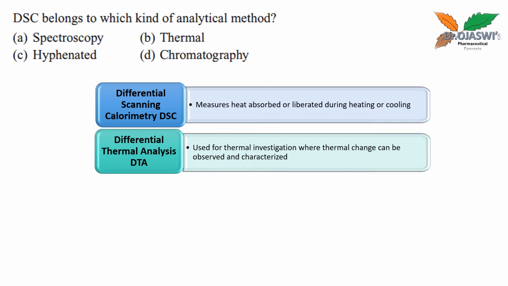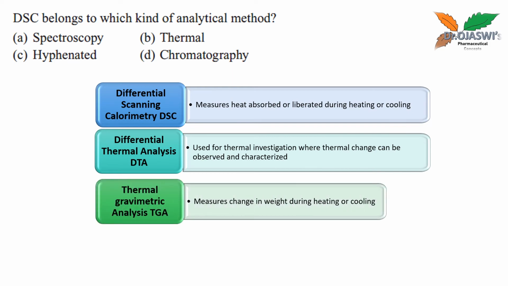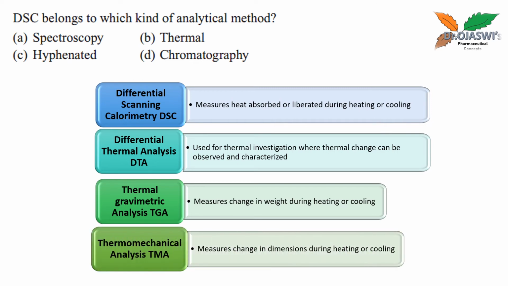is differential thermal analysis. Okay, this is used for thermal investigation where thermal change can be observed and characterized. Then we have thermal gravimetric analysis, which measures change in weight of the sample during heating or cooling. Then we have thermomechanical analysis, TMA, which measures change in dimensions of the sample during heating or cooling. So by measuring all these changes happening in the sample because of heat, because of temperature, by measuring these properties we can identify the sample, or we can understand maybe the quantity of the sample.